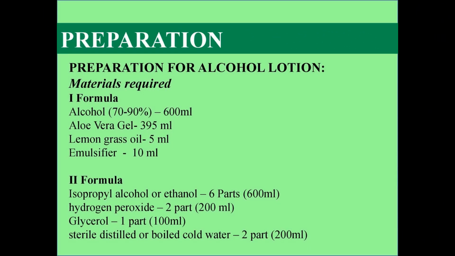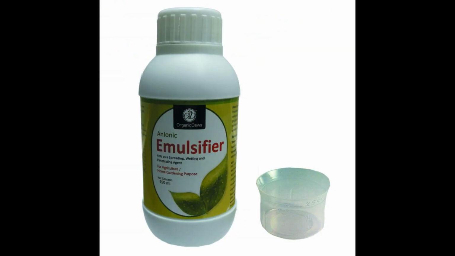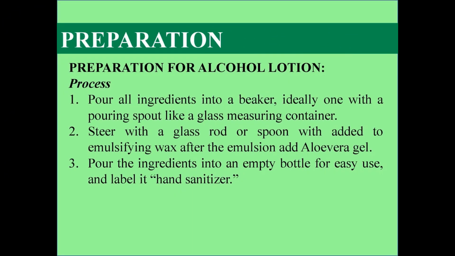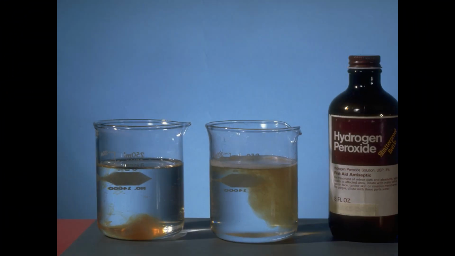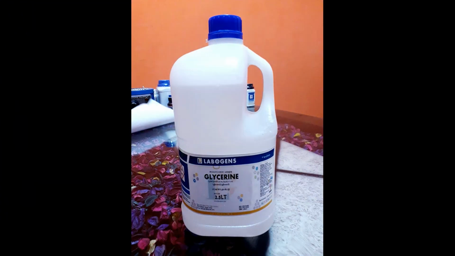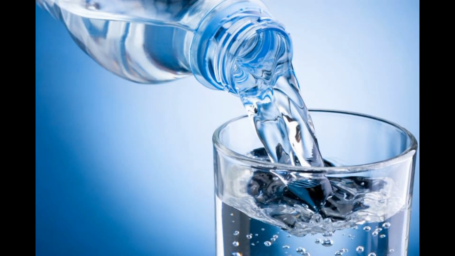Let's talk about the alcohol lotion. How to prepare it? There are two kinds of formulas to prepare alcohol lotion: formula first and formula second. Firstly, I will discuss the first formula. In the first formula, the materials required are alcohol 600 ml, aloe vera 395 ml, lemongrass oil 5 ml and emulsifier 10 ml. In formula second, the materials required are isopropyl alcohol, means ethanol, 600 ml, hydrogen peroxide 200 ml, glycerol 100 ml, and boiled cold water or sterile distilled water 200 ml.